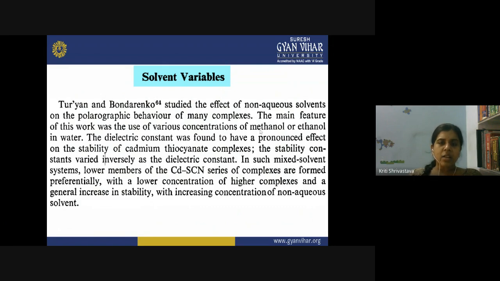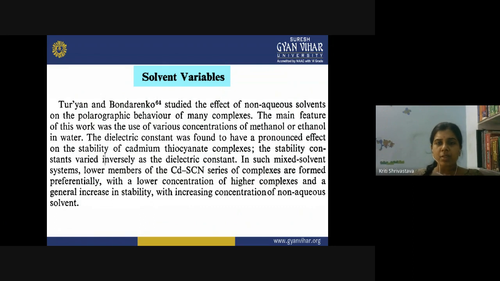Now when the concentration of methanol or ethanol in water was different, the dielectric constant was found to have a pronounced effect on the stability of the cadmium thiocyanate complex. So it was seen that when the ratio of methanol and ethanol in the water was changed, the dielectric constant of the polarographic solvent changed, and it affects the stability of the cadmium thiocyanate complex. The stability constant varied inversely as the dielectric constant. As the dielectric constant of the solvent increases, the stability constant decreases.